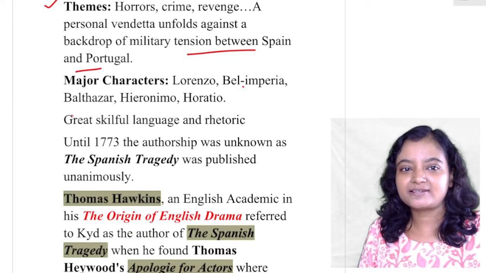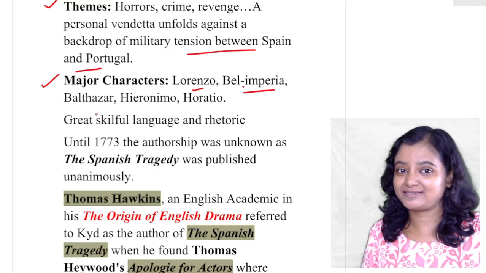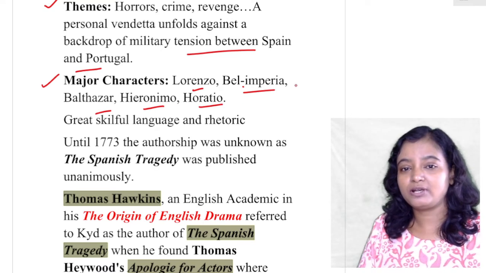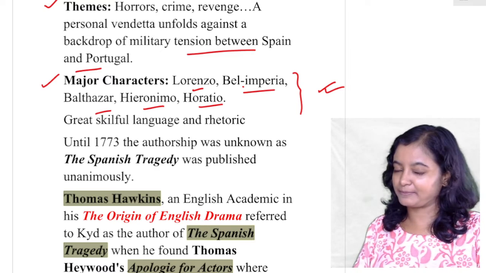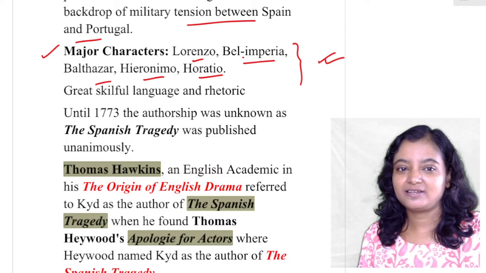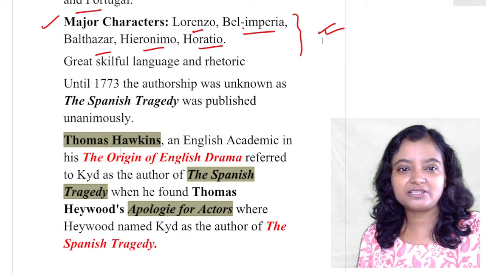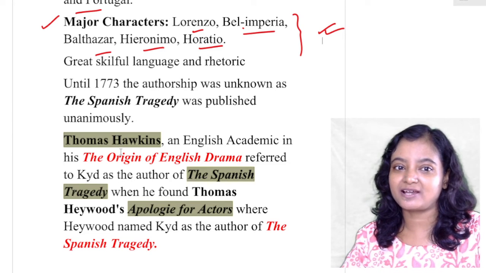Here are the major characters, have a look: Lorenzo, Bel Imperia, Balthazar, Hieronimo and Horatio. Keep these characters in mind, because when we read the storyline, these characters will come to us. Great skillful language and rhetoric. And until 1773, the authorship was unknown, as The Spanish Tragedy was published anonymously.